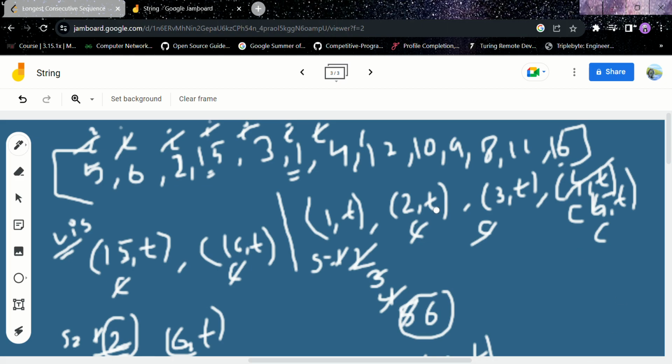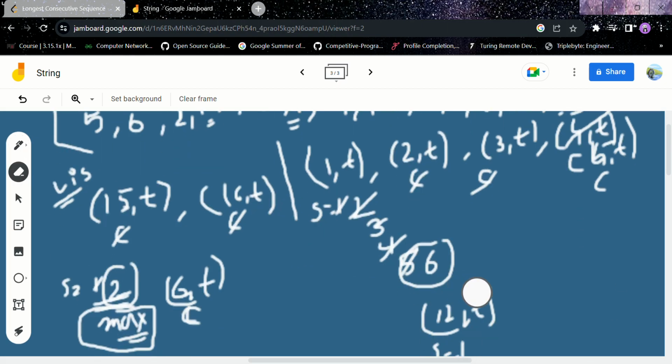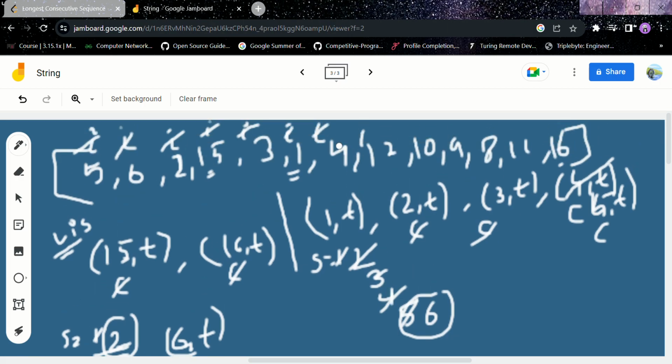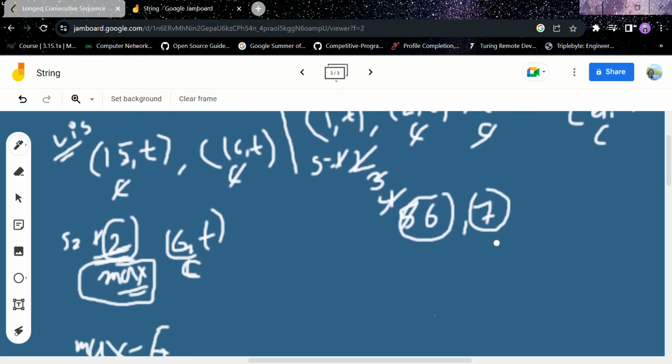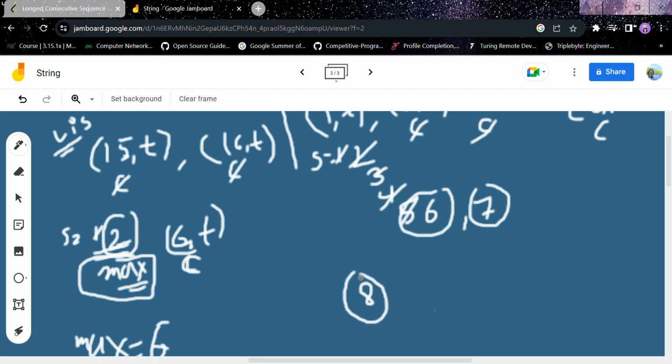Now, I again forgot one thing: 12 is not our starting element. Since we ended this while loop, I will check for 4. 4 was already visited. Now we check for 12. 12 minus 1, 11. Is it present? Yeah, 11 is present. 11 minus 1, 10. 10 minus 1, 9. 9 minus 1, 8. 8 minus 1, 7. See here, we ended because 7 was not present. So 8 indeed is our starting element.